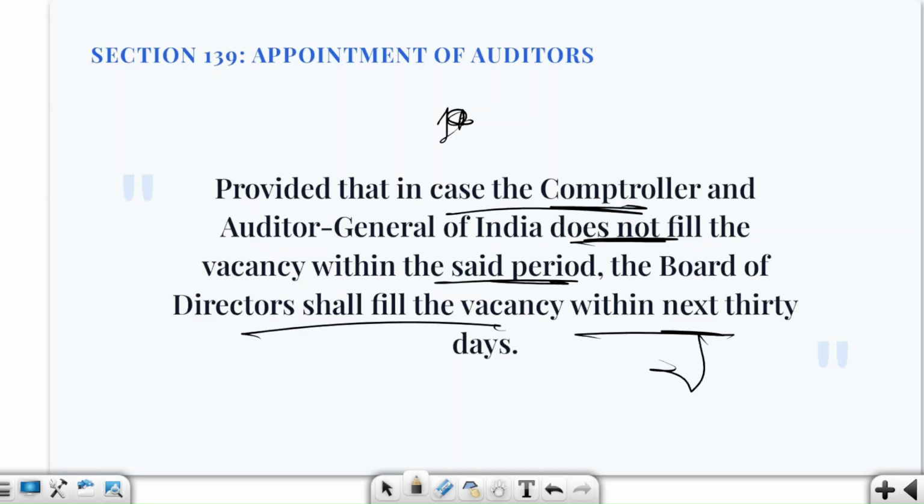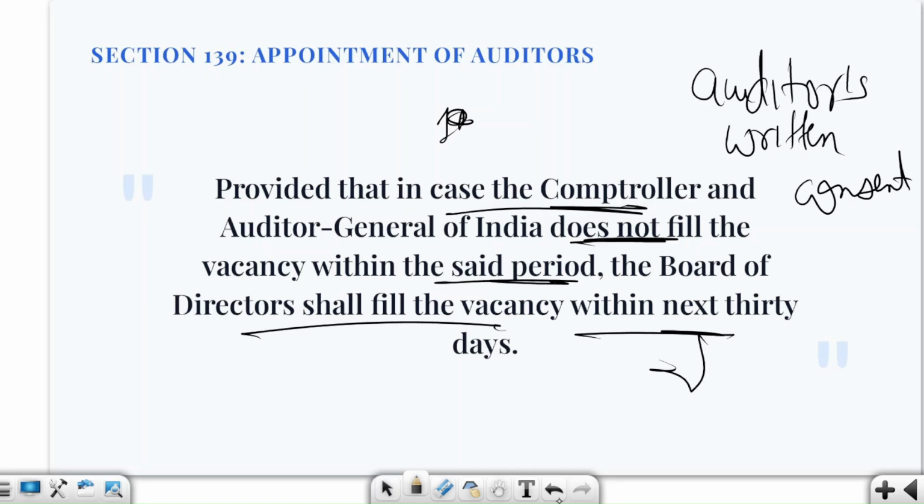Okay, and if the first auditor of a government company needs to be appointed, then who is going to appoint them? CAG, Comptroller and Auditor General of India, within how many days? 60 days. Fine. Okay, one more important point. See here, there are a few changes that have taken place. So section 139 is not just saying that we have to appoint an auditor at the first AGM. It is also saying that before the appointment, the company has to take the auditor's written consent and a prescribed certificate regarding eligibility and conditions of appointment.